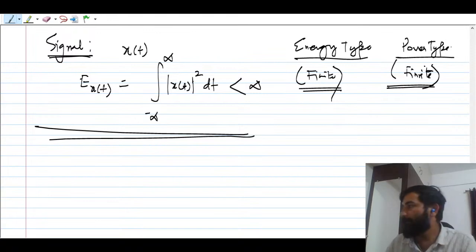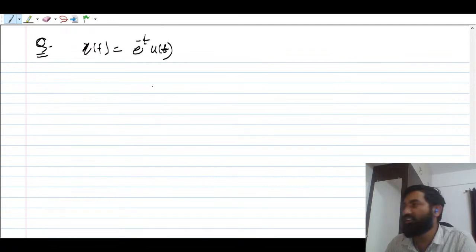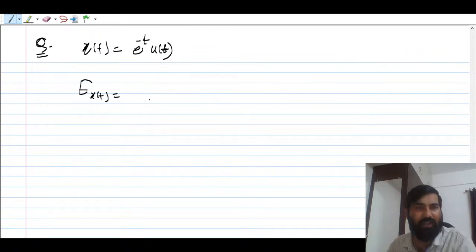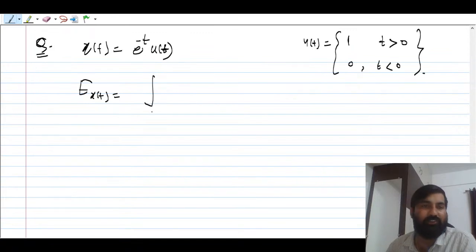Fine, so let us take one example here. x(t) is given as e raised to power minus t times u(t). U(t) is 1 for t greater than 0 and 0 for t less than 0. So this integral will start from 0 to infinity of (e raised to power minus t) whole square dt.